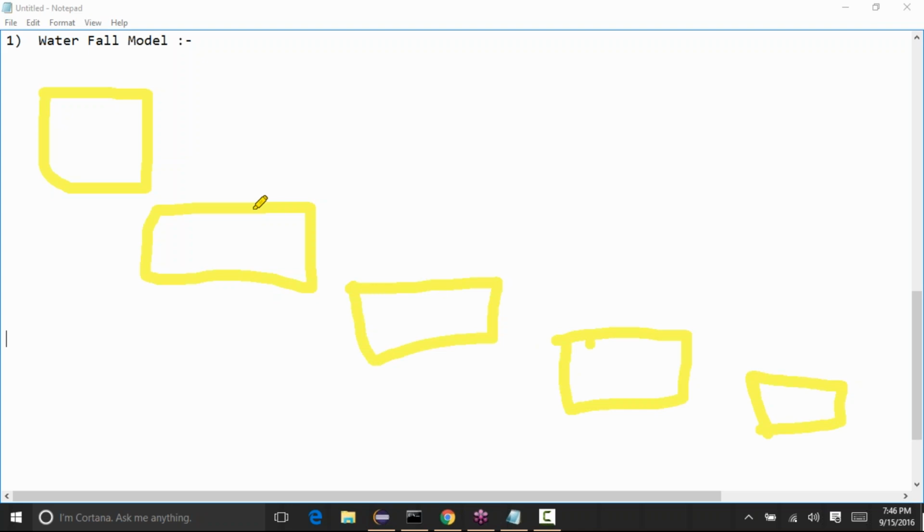So it's a kind of a waterfall. Once all the requirements are completed, then comes the design phase. Once the total design has been completed, then they will develop the total application. Once the development has been completed, then comes the testing, and then they will release it to the client. But with this model, what will happen?